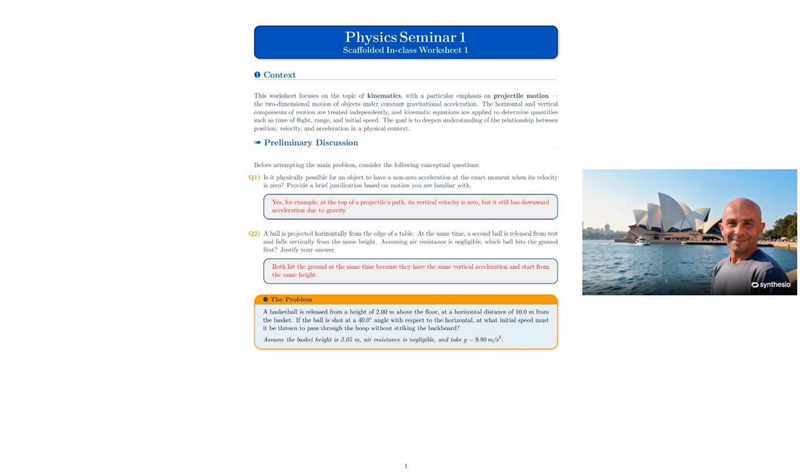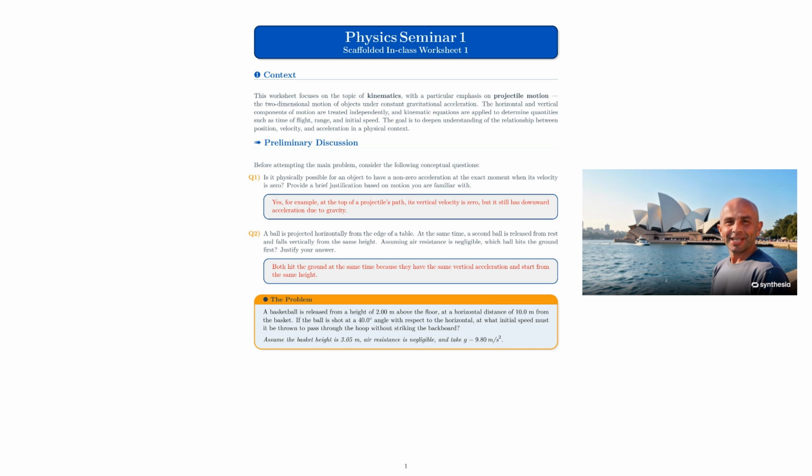1. Context. This worksheet focuses on the topic of kinematics, with a particular emphasis on projectile motion, the two-dimensional motion of objects under constant gravitational acceleration. The horizontal and vertical components of motion are treated independently, and kinematic equations are applied to determine quantities such as time of flight, range, and initial speed. The goal is to deepen understanding of the relationship between position, velocity, and acceleration in a physical context.